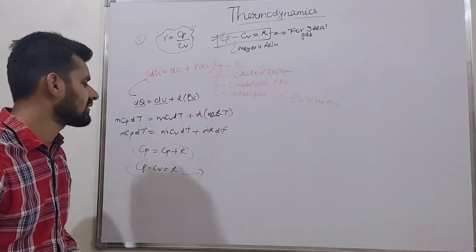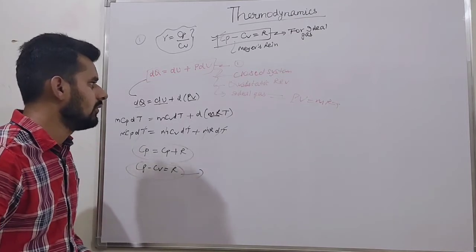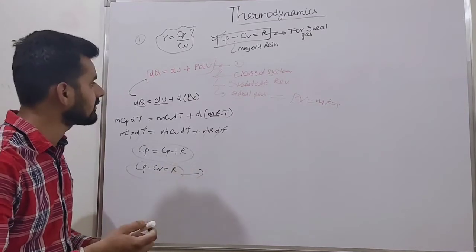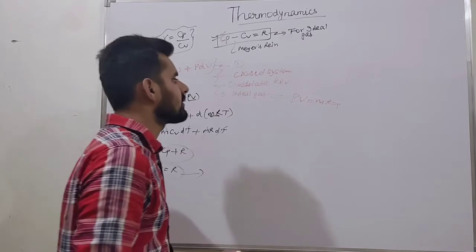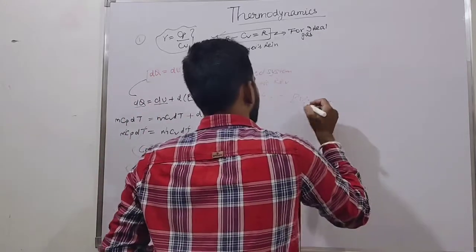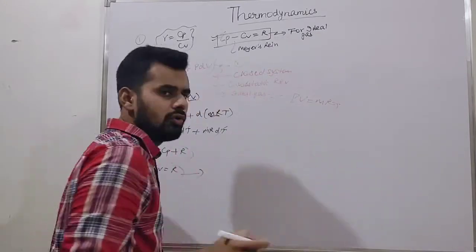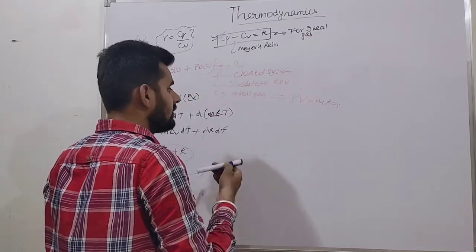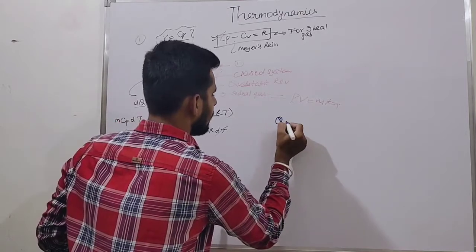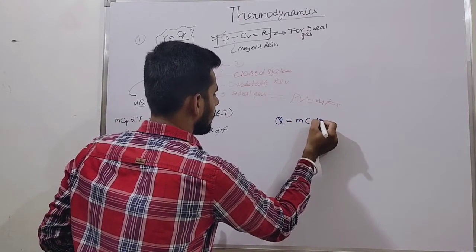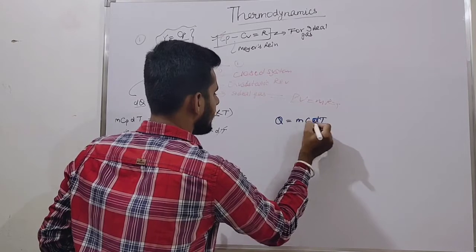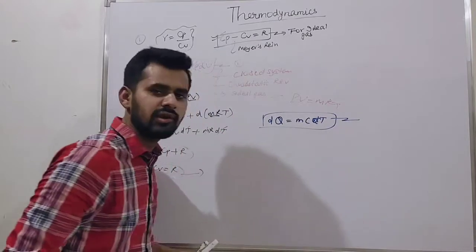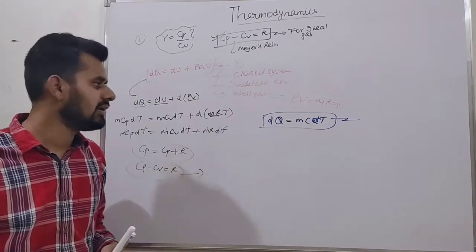So first of all, let's understand something. What are we able to understand now? We know from the specific heat concept that dQ is mc dT. I already discussed this in the specific heat concept when we learned specific heat.